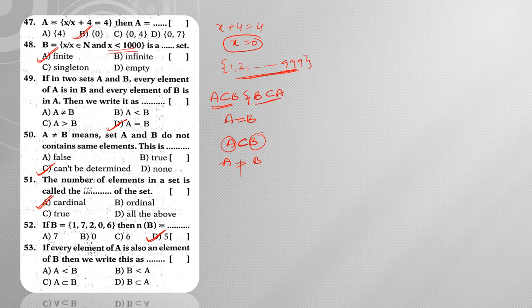Next, if every element of A is also an element of B, then what can we say? A is a subset of B.